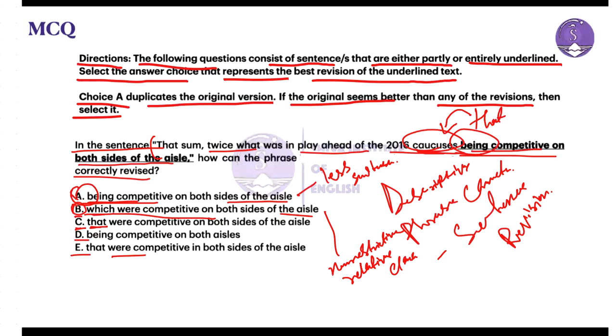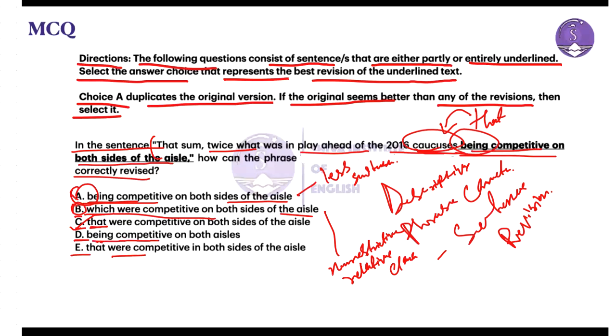So I can consider that option C is suitable in this particular statement. Now let's look into options D and E. Option D states being competitive on both aisles.